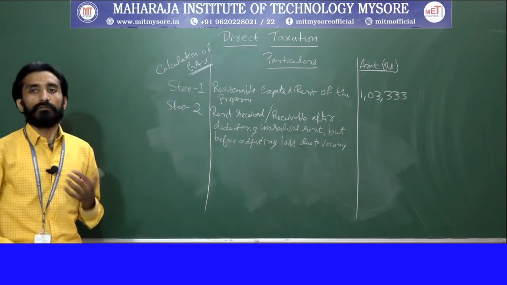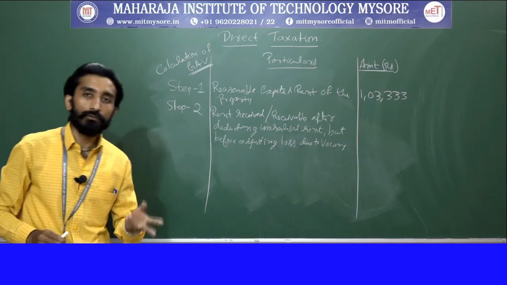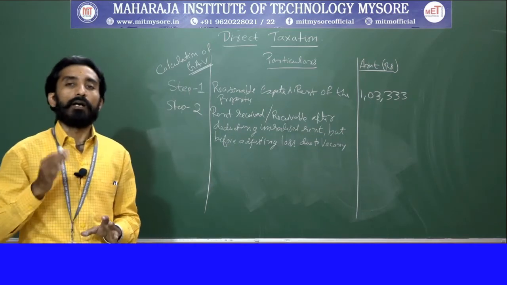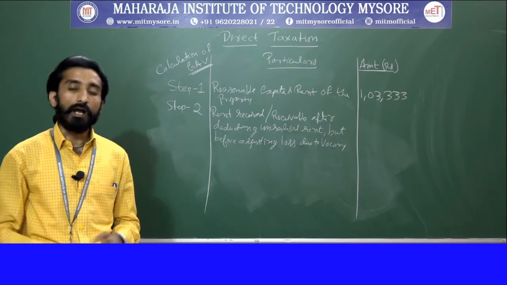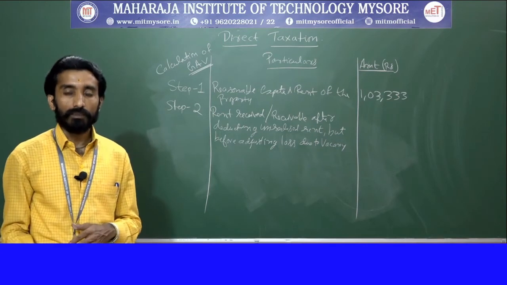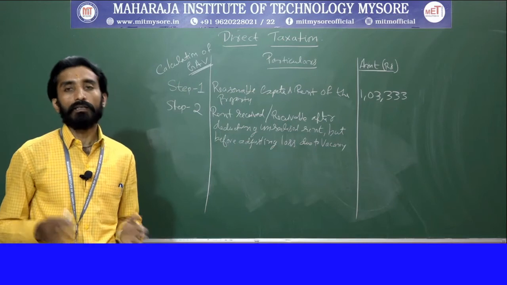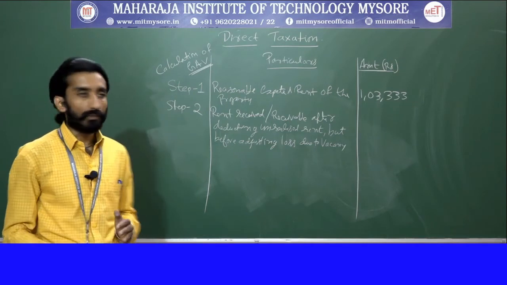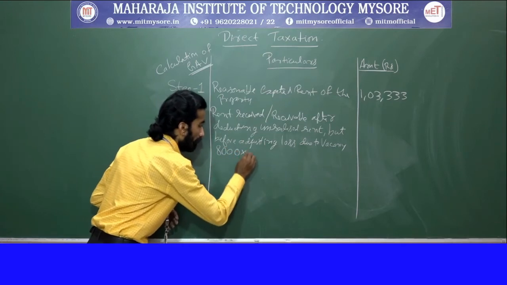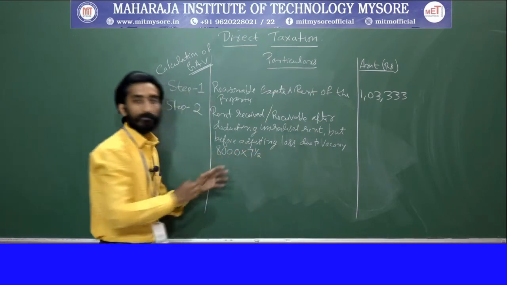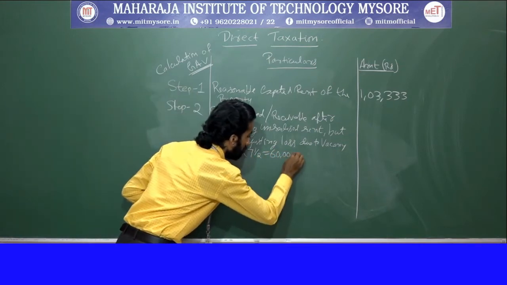In this case we need to find out something. One thing you need to remember here: two rents have been given. Up to November 15th he was getting 8,000, afterwards they paid 14,000. So how many months do we need to check? From April 1 till November 15, he was getting 8,000. That is 7.5 months, so it will be around 60,000.